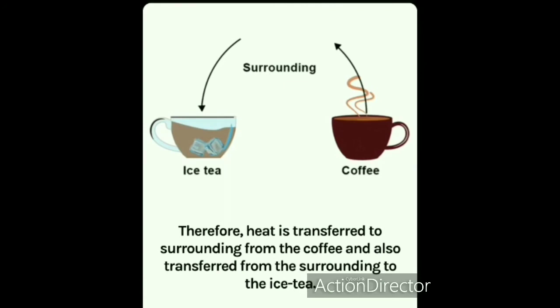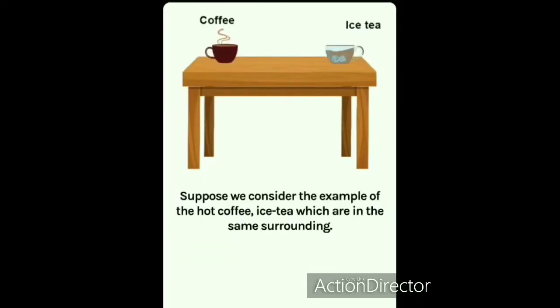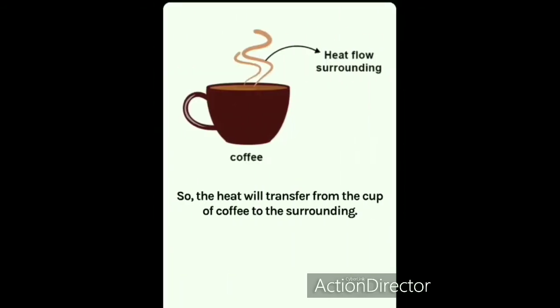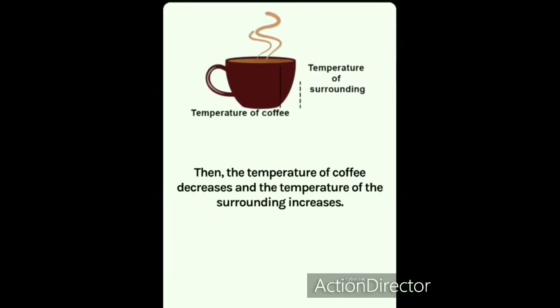So what do I mean by that? So here is a coffee and iced tea. Alright, what will happen? The temperature of the coffee is higher than the surrounding, of course. So the heat will transfer from the cup of coffee to the surrounding. Then the temperature of the coffee decreases and the temperature of the surrounding increases.